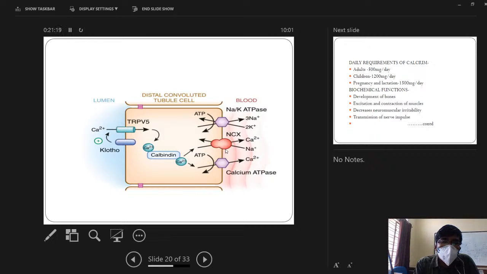Once it is towards the basolateral surface, the sodium calcium exchanger pump will get active, and it causes absorption of calcium and release of sodium into the intercellular space. Also, there is one more pump called calcium ATPase. So net calcium absorption occurs by the calcium sodium exchanger and the calcium ATPase pump.